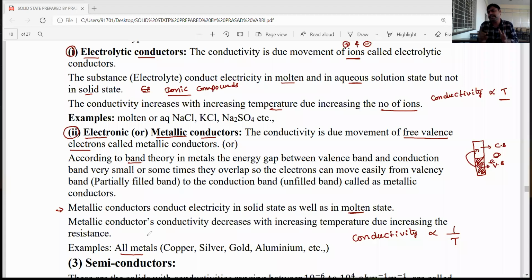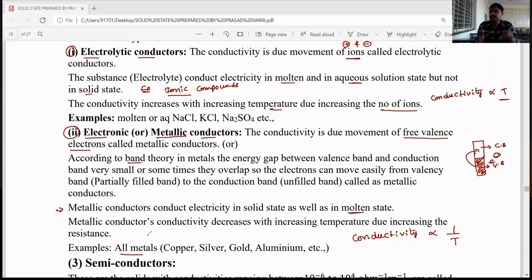Now, based on the electrical properties, substances are divided into three types. One is insulators, the second one is conductors. Conductors are again divided into two types: electrolytic conductors and electronic conductors. Electrolytic conductors, for example ionic compounds, exhibit conductivity in molten and aqueous state, and their conductivity is directly proportional to temperature. The second one is electronic conductors, also known as metallic conductors.